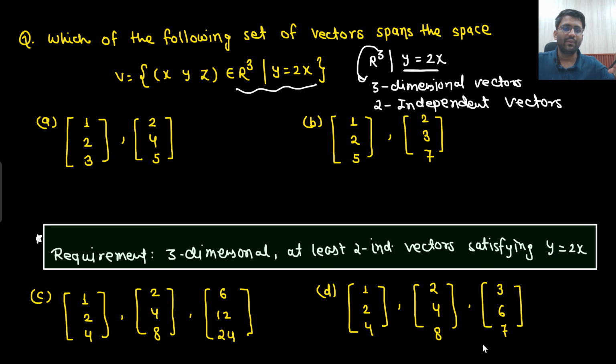This is something that we have already studied, no? Because in R3, y equals 2x will create a 2D span only. That means I can have only a maximum of 2 independent vectors. So let's check the options.